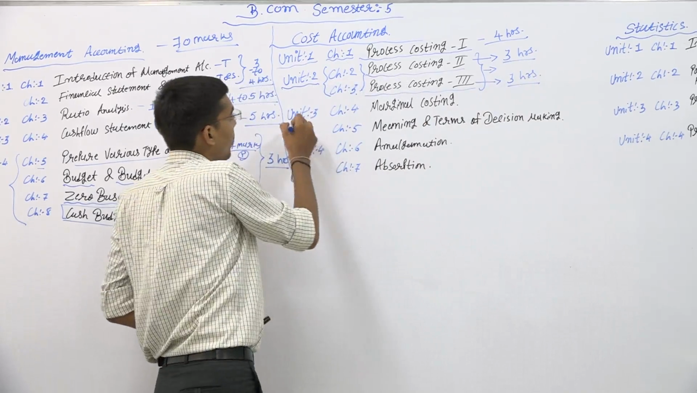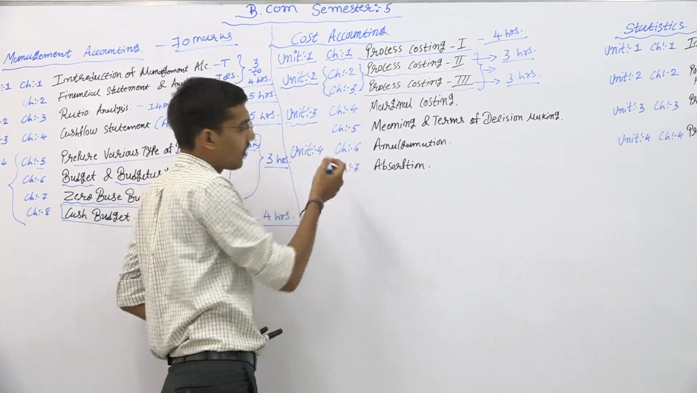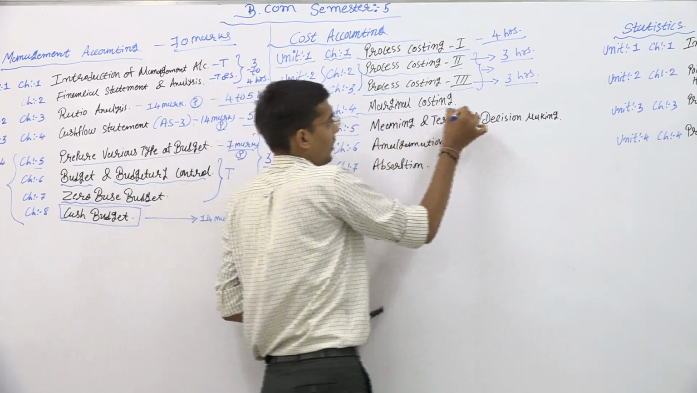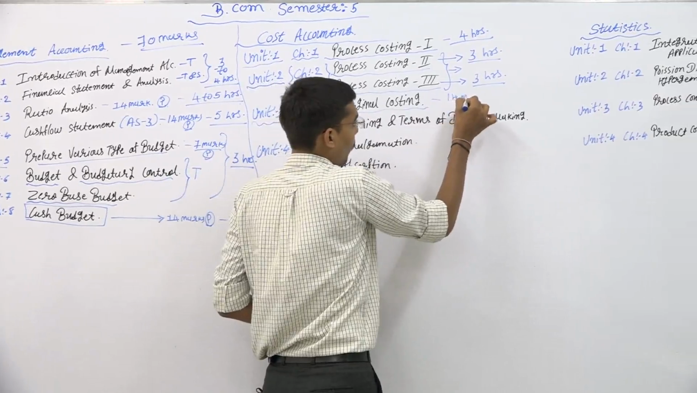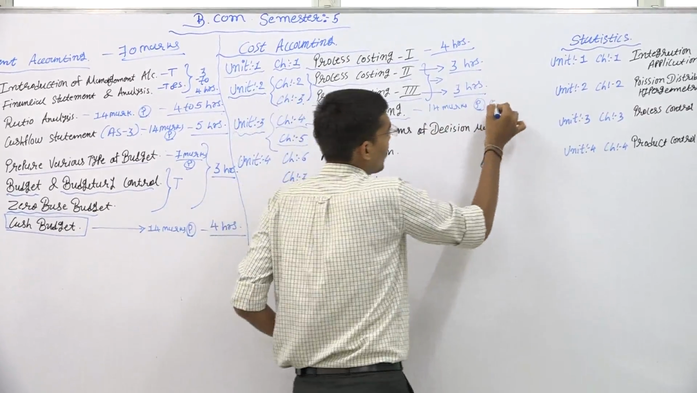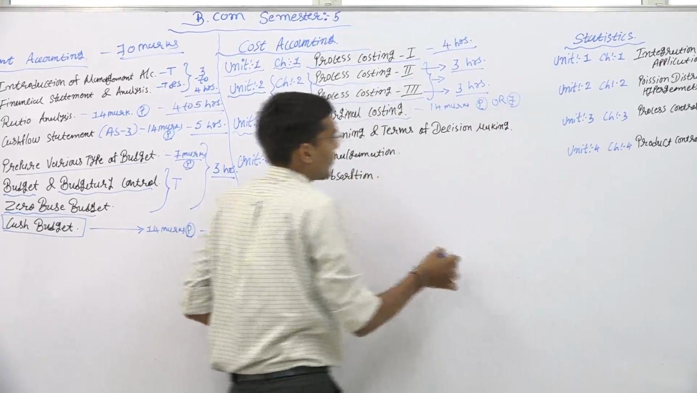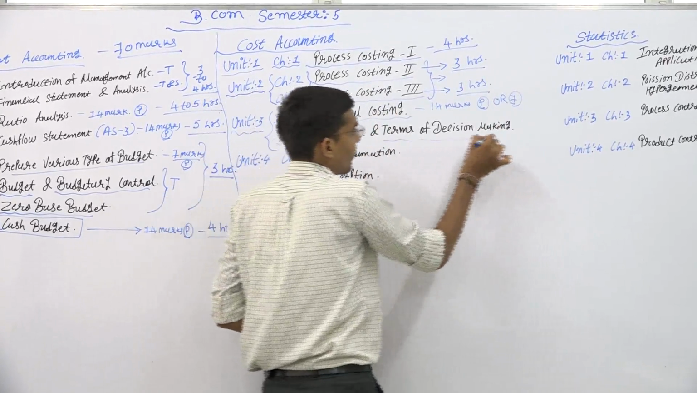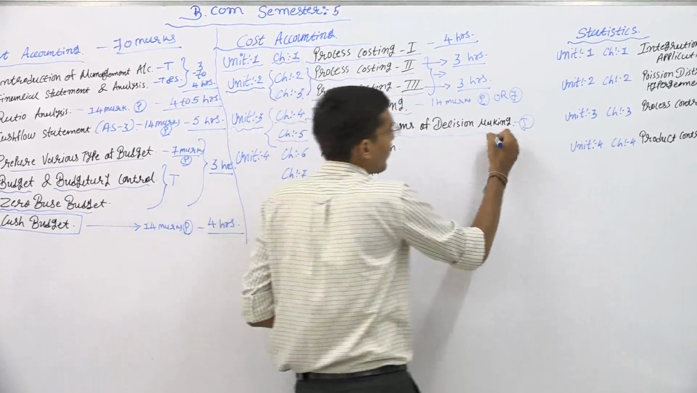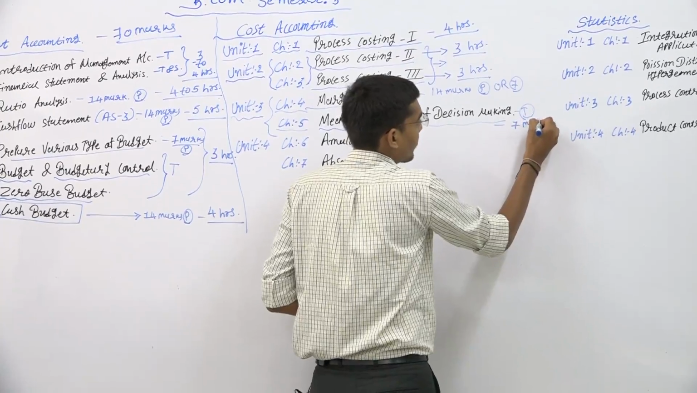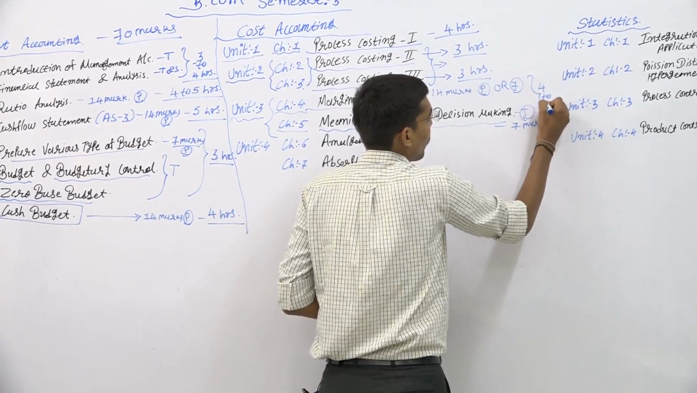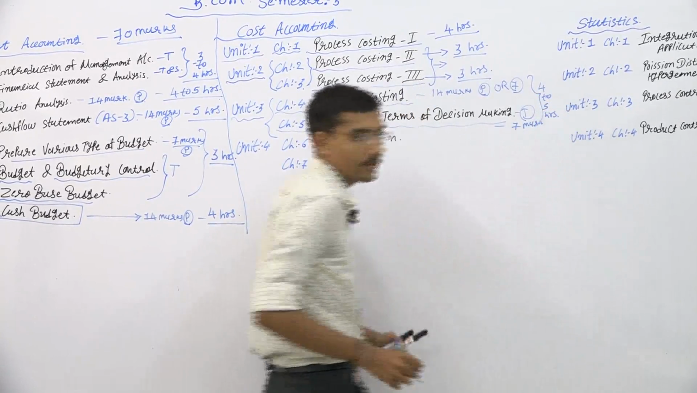Now moving on, unit number 3 also contains 2 chapters, chapter number 4 and chapter number 5. Marginal costing has 14 marks or 7 marks practical questions asked. Meaning and terms of decision making is a totally theory chapter with nothing practical. It will contain 7 marks. Both chapters take maximum 4 to 5 hours.